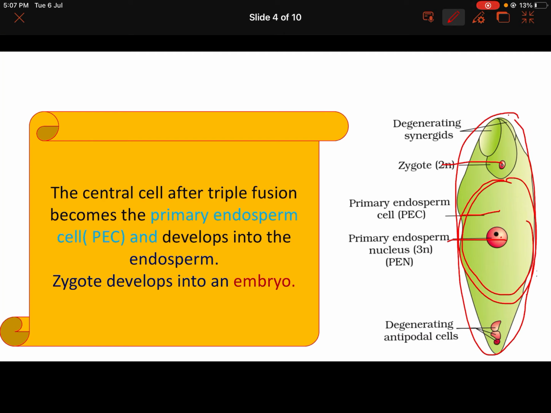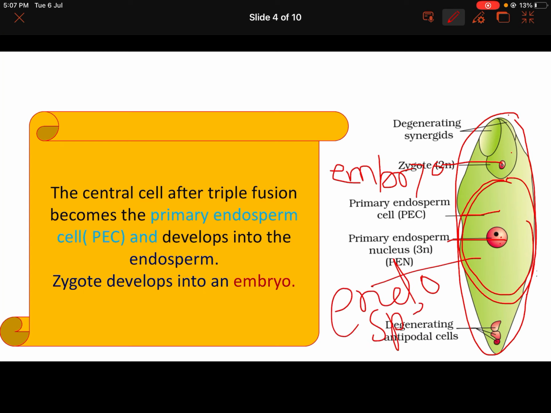The central cell after triple fusion becomes the primary endosperm cell and develops into the endosperm. This is the central cell, why? Because it's at the center of the embryo sac, and it forms the primary endosperm cell and develops into the endosperm. The zygote develops into the embryo. This is the zygote. It will form the embryo, and this will form the endosperm. Okay, now we are clear here.